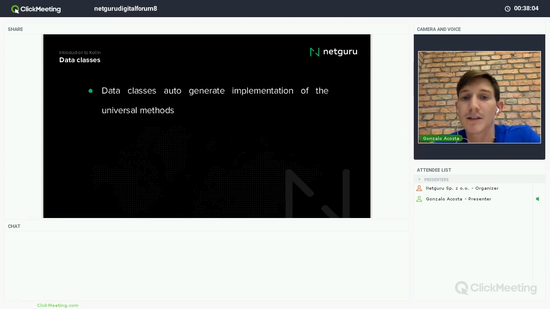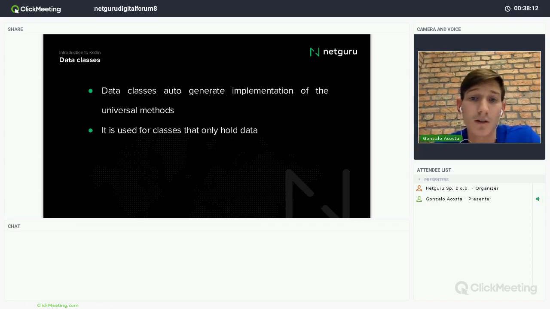So basically, data classes auto-generate the implementation of all the universal methods. It's not used for every class, of course, because either we don't need this for every class, or we don't want to do it. But it's used for classes that you want only for holding data. It can be, for example, the models.